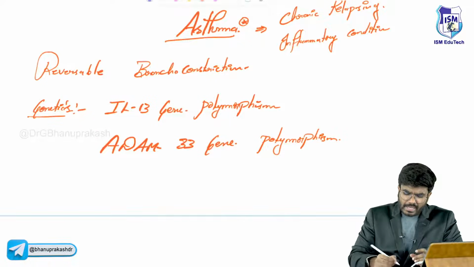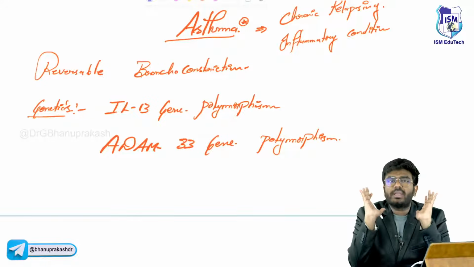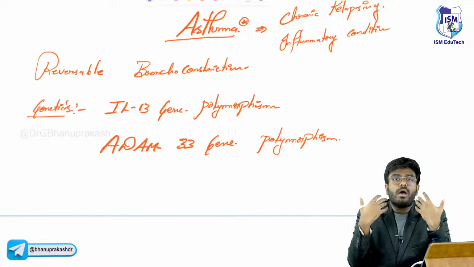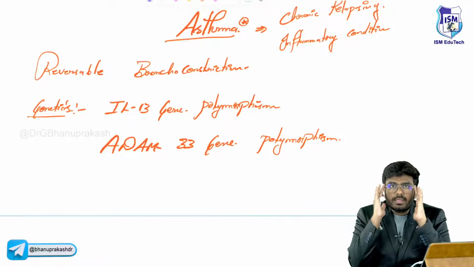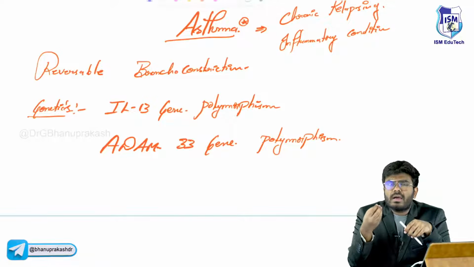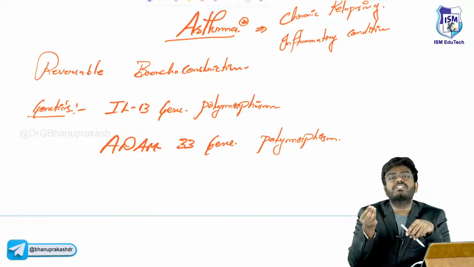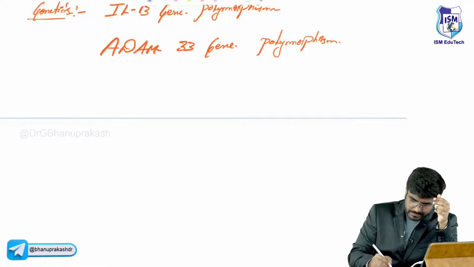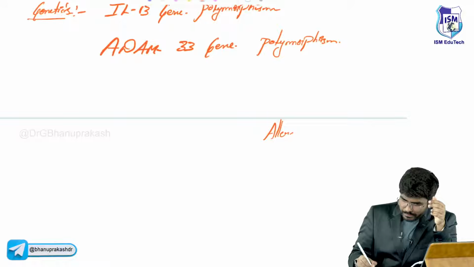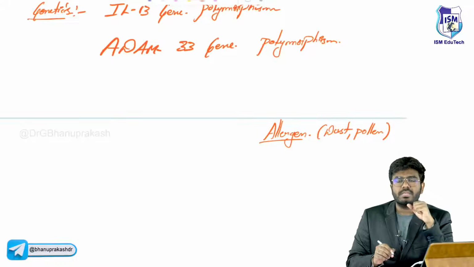Now let me tell you what exactly happens in asthma. Imagine I am a patient who has these gene defects. I am a predisposed individual, having some gene problems. Whenever I was exposed to dust or pollen particles for the first time in my life, see what happened. There is this allergen, which might be dust or pollen.